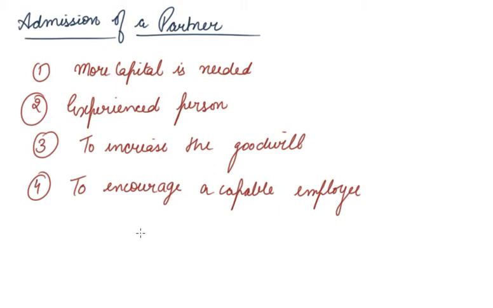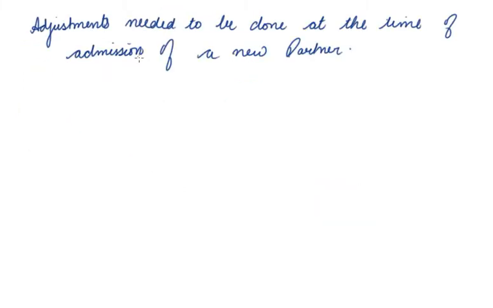Now, admission of a partner is one of the modes of reconstitution of a partnership firm under which the existing agreement comes to an end and a new agreement comes into existence. A new partnership deed is prepared at the time of admission of a new partner. Now, what are the adjustments that have to be done at the time a new partner is admitted into the partnership firm?